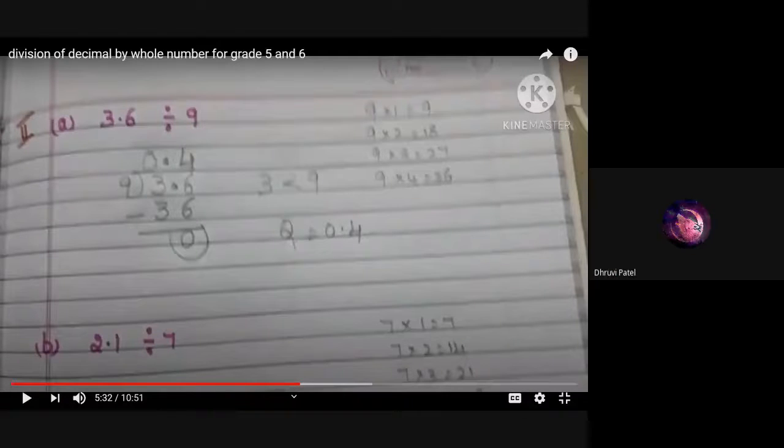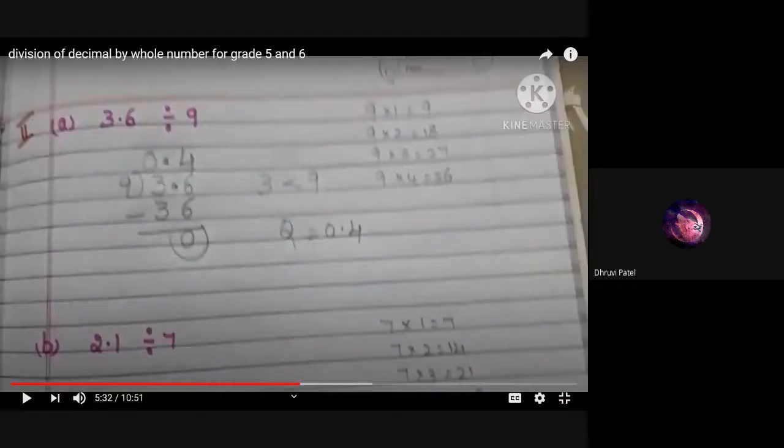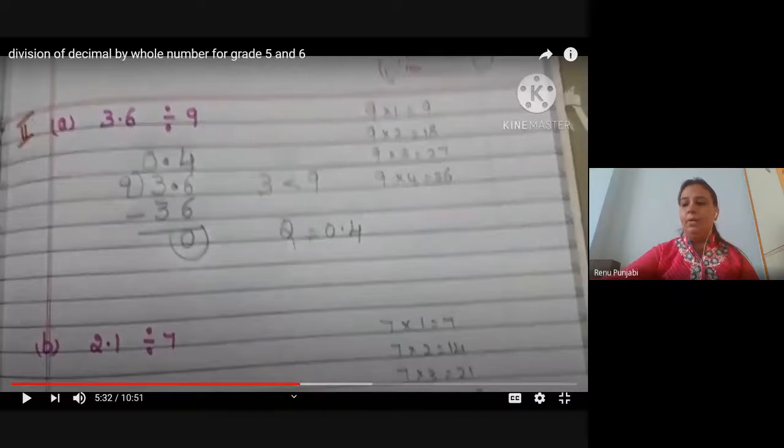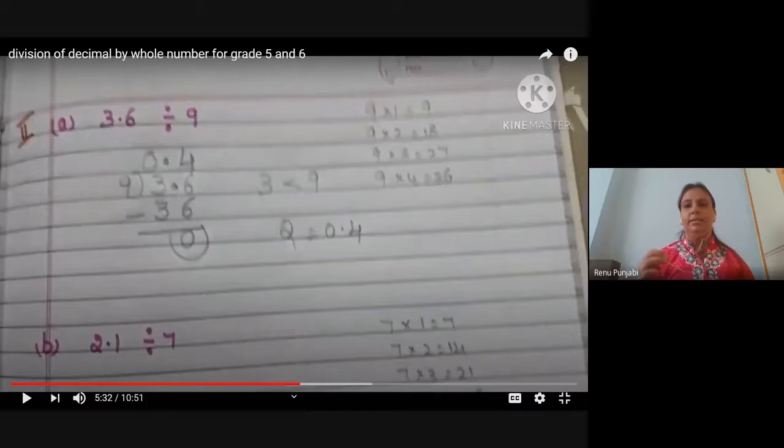I got the answer. What will be the answer? 0.3. Yeah, take it as 21 divided by 7. Your answer is 3. Am I audible to everyone? So are you clear? 0.3 is the answer of the next sum? Okay. Can I move?